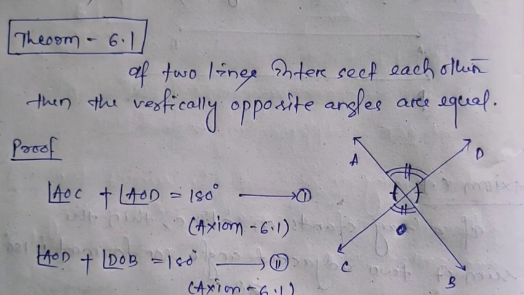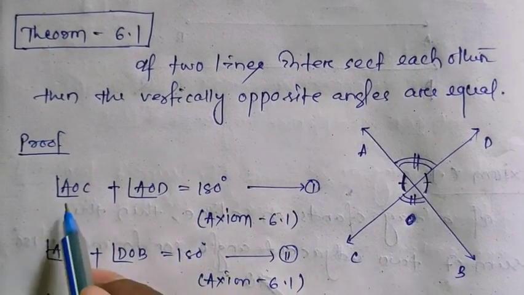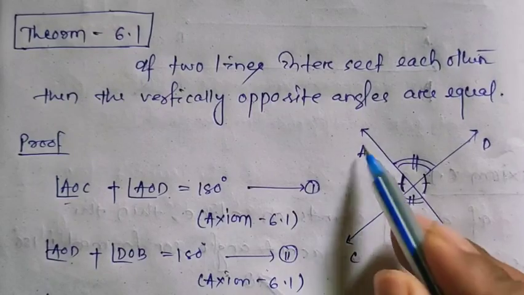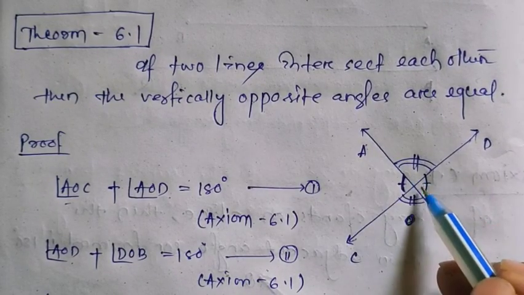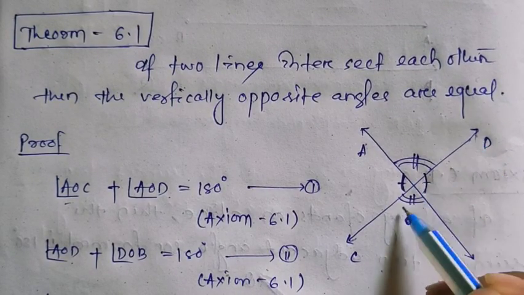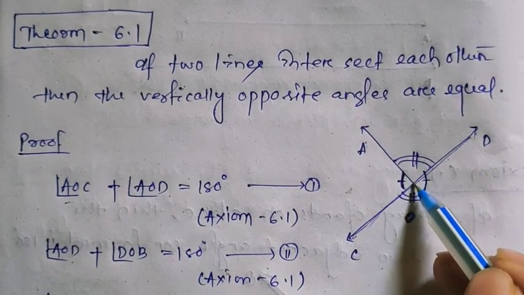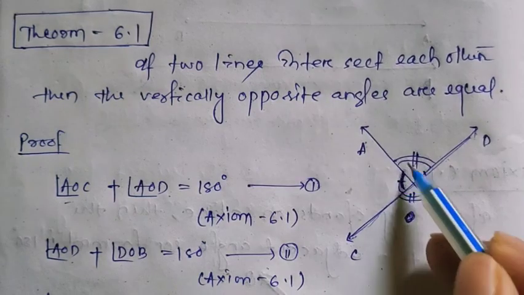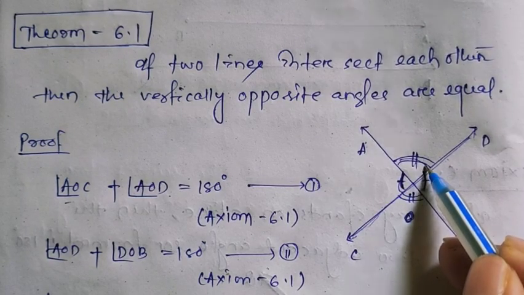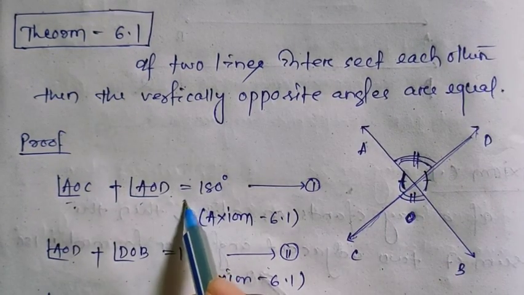So you have to prove this. Let us consider AOC and AOD. AOC angle plus AOD angle is equal to 180 because this is a line and this ray falls on it. According to axiom 6.1, this plus this is equal to 180 degrees. So I can write AOC plus AOD is equal to 180, equation 1.